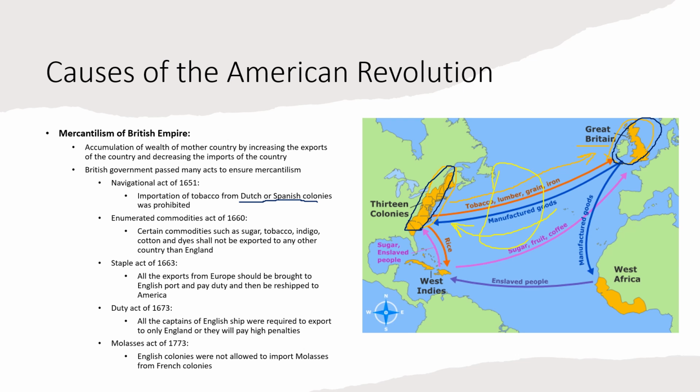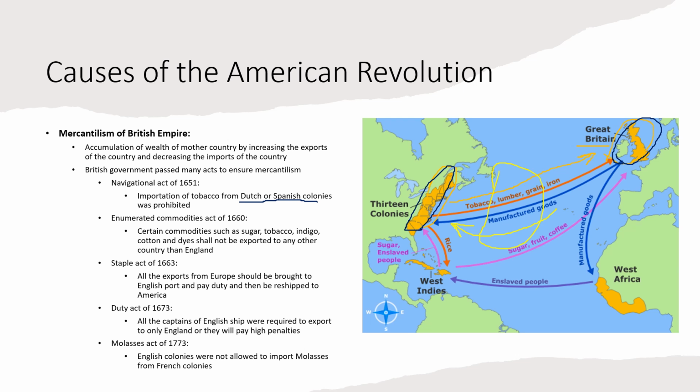Then there came the Enumerated Commodities Act of 1660. Certain commodities such as sugar, tobacco, indigo, cotton and dyes shall not be exported to any other country than England. This once again shows how Britain was trying to control the exports of the colonies. This Act said that the 13 colonies cannot export these commodities to any other country than England. Only England has the right to these commodities.